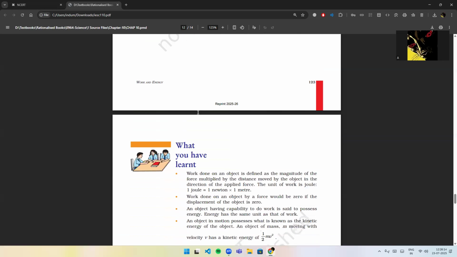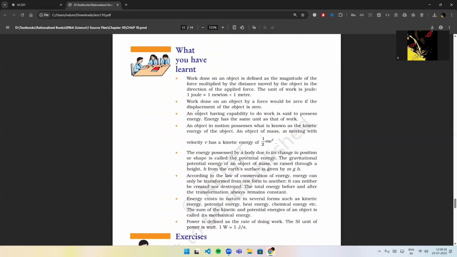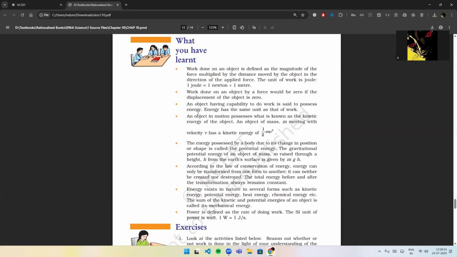What you have learned. Work done on an object is defined as the magnitude of the force applied multiplied by the distance moved by the object in the direction of the applied force. The unit of work is joule. 1 joule is equal to 1 newton into 1 meter. Work done on an object by a force would be zero if the displacement of the object is zero.